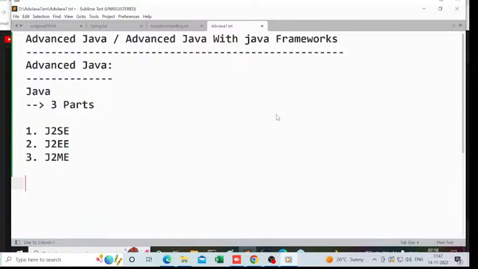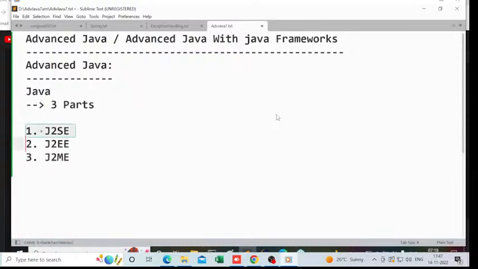But what are the three parts we have here? The three parts are J2SE, J2EE, and J2ME. These are the three parts which are available, not core Java, advanced Java, and J2EE. Clearly, I'm telling you, Java is available with three parts. What are the three parts of Java? J2SE, J2EE, and J2ME.